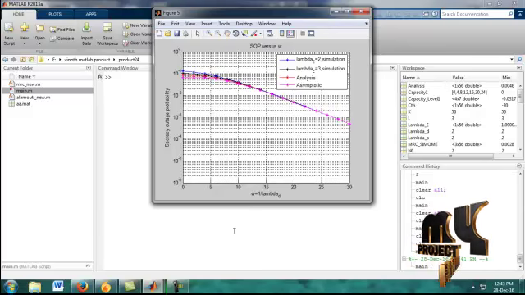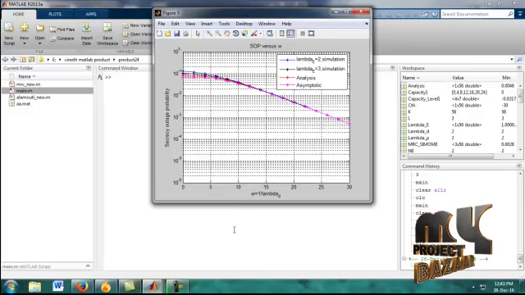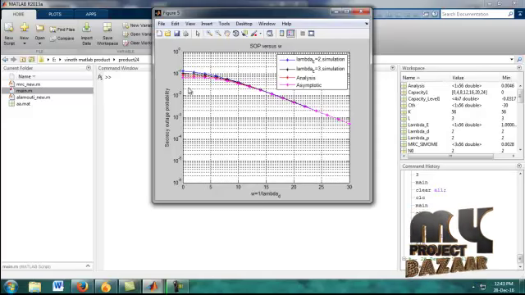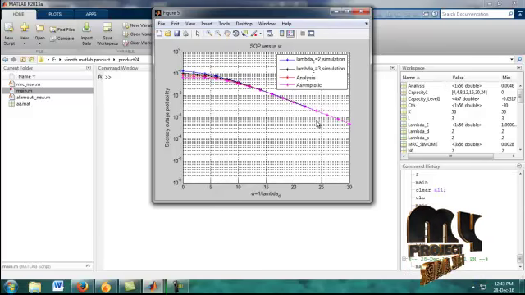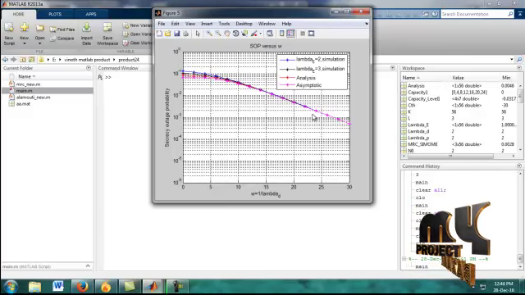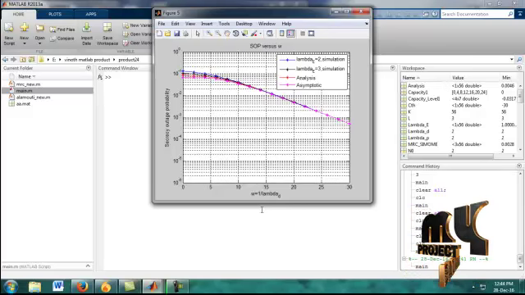Figure 5 shows the SOP versus omega. When the lambda value changes, the outage probability also will change. The lambda value equal to 2 means the simulation results will be like that in the blue color line. The lambda value is 3 means the simulation results are in the black color line, and like that analysis and asymptotic values. The X label shows the omega and the Y label shows the secrecy outage probability.